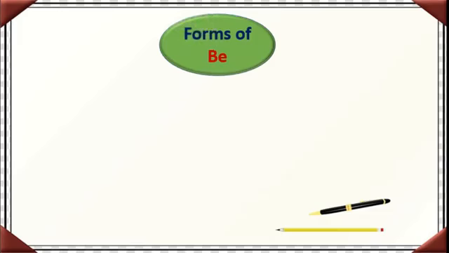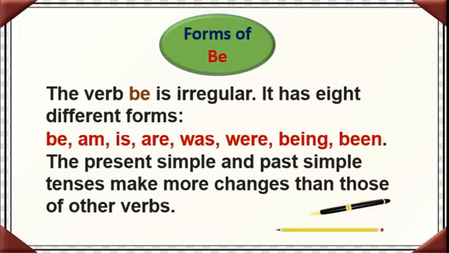Forms of be. Okay. The verb be is irregular. Remember, this is irregular. So it changes its forms. It has 8 different forms. Which are they? They are be, am, is, are, was, were, being and been. These are 8 different forms of verb be.